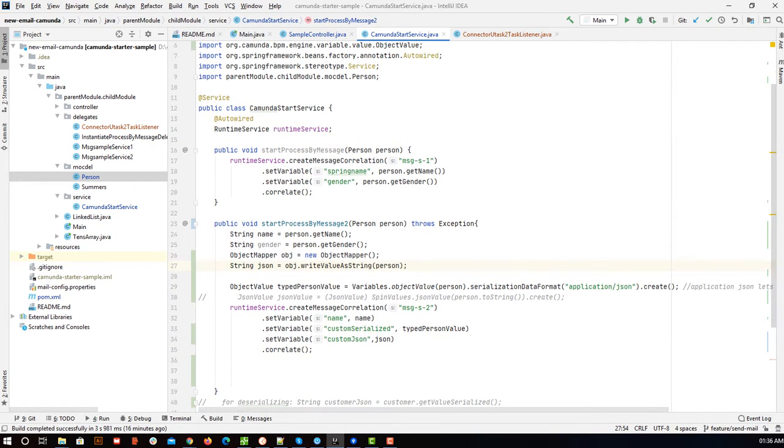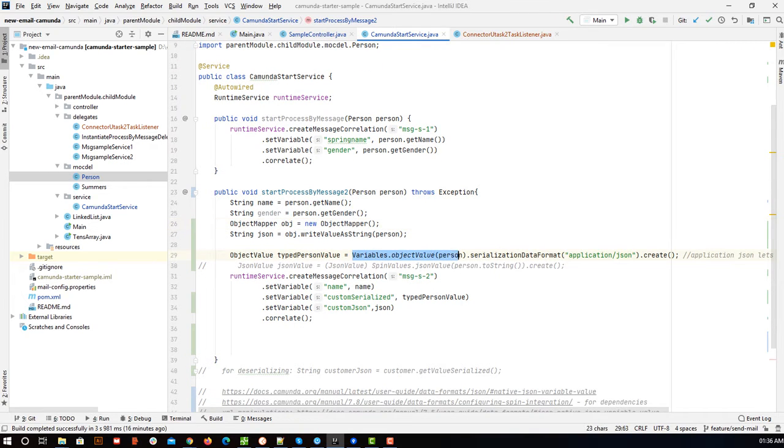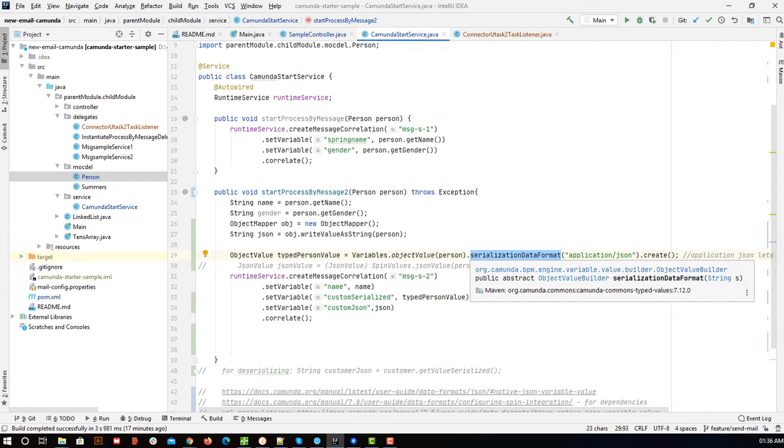First we are going to hit an API, hit the controller which is going to execute this method, and finally we have something called variables.objectValue.serializationDataFormat. When we do any POST request, we have different kinds of content types. In Camunda, in this serialization data format, we can send either application JSON or application XML, or any number of other formats, but which formats are supported is limited to what the Spin dependency understands.